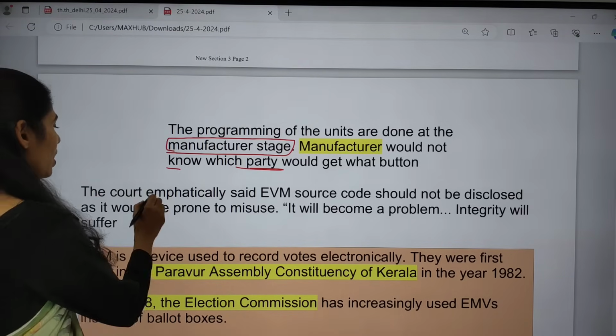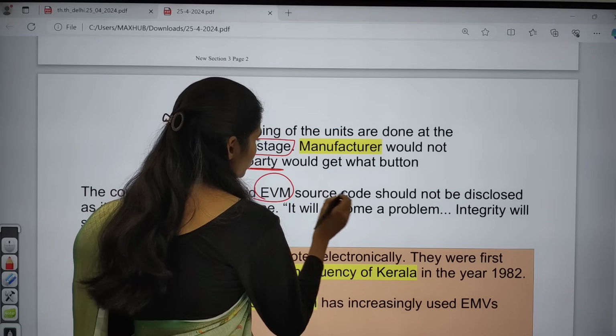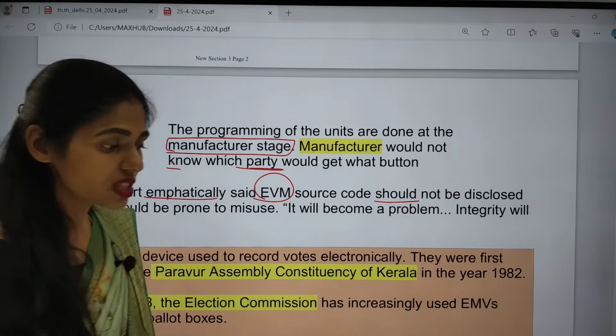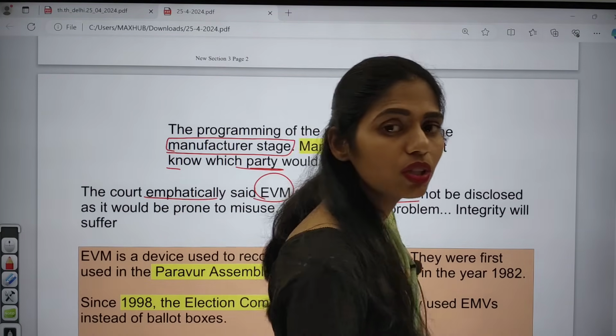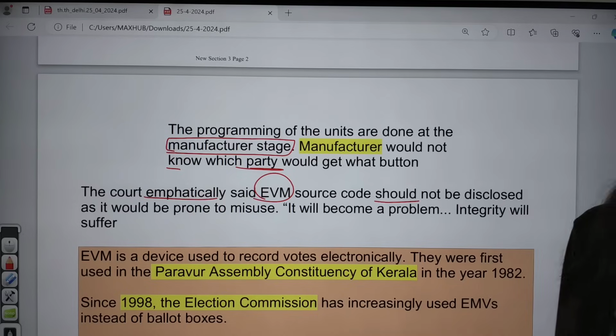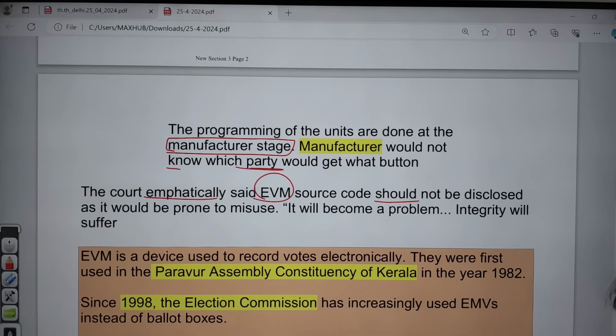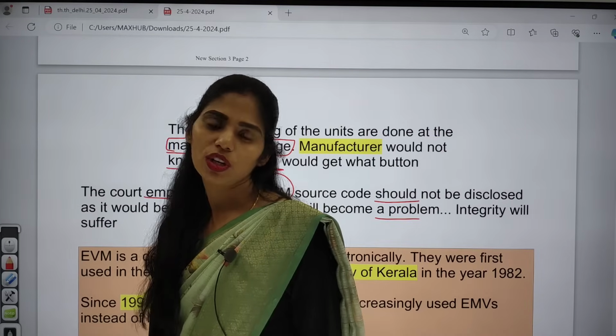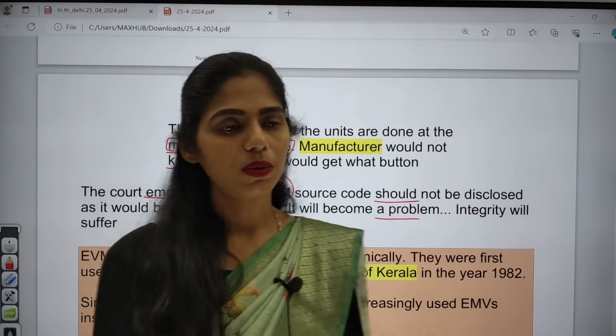And the next one is, the court emphatically said the EVM source code should not be disclosed. So what is the source code on which these EVMs work? This source code cannot be given because it can be prone to misuse. It would become a problem for the integrity of our nation, and we are going to suffer if this source code is released. So this is what was mainly said by the Supreme Court.